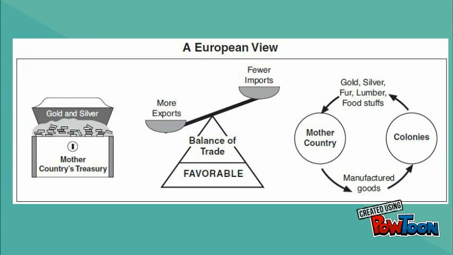On the left and the right, you can see how the colonies provided for the mother country by giving things like gold, silver, fur, lumber, and food, creating more exports than imports, and therefore a favorable balance of trade. Later in the presentation, we will be discussing an example of the system known as the Columbian Exchange.